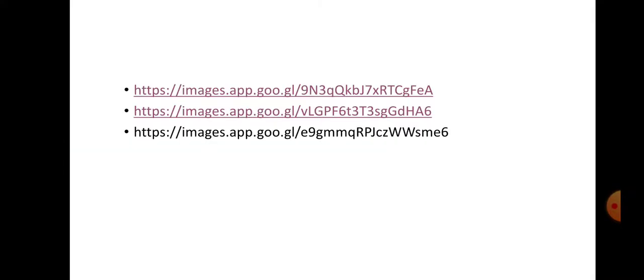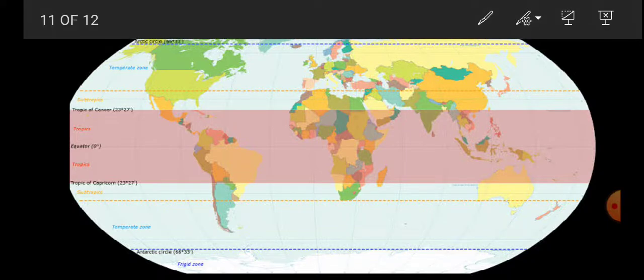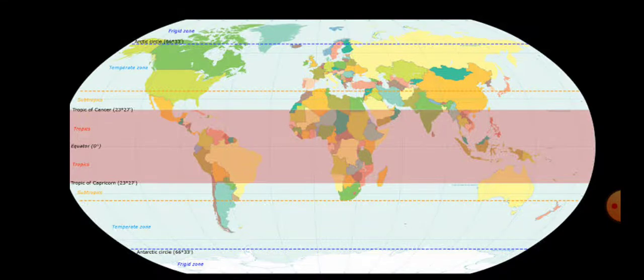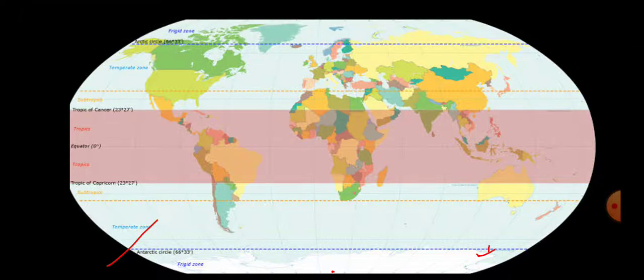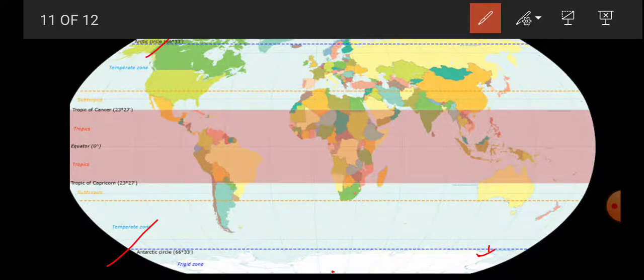So now in this map again I will show you what is the area of North Frigid Zone and South Frigid Zone. So as you can see, Antarctic Circle, which is at 66.5 degree. So South Frigid Zone extends from Antarctic Circle and continues till the South Pole, and North frigid zone extends from the Arctic Circle and continues to the North Pole.